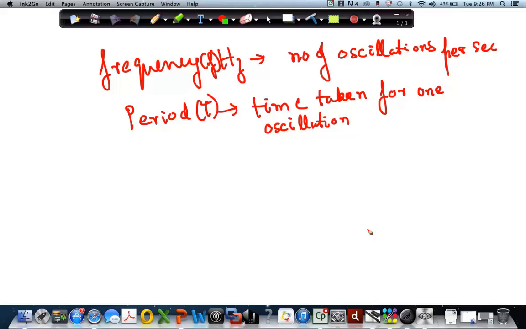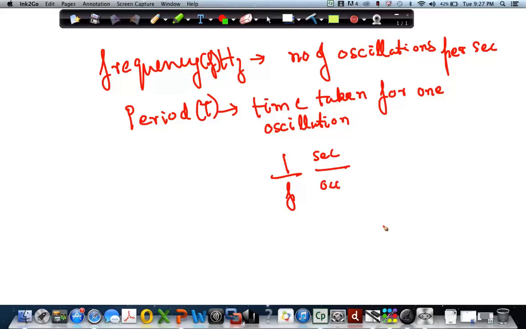Perfect. Now can I associate period to frequency? If I know the frequency, can I find the period? If you look at what this is, this is the time taken for one oscillation. This says in 1 second how many oscillations. So if I do 1 by f, what are you getting? Second by oscillation.